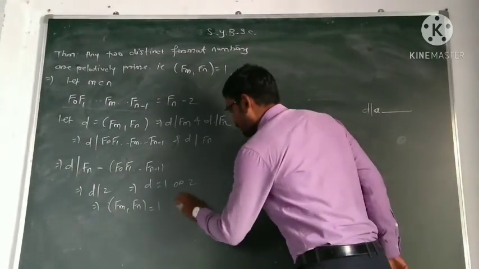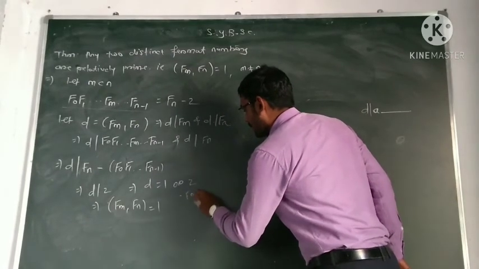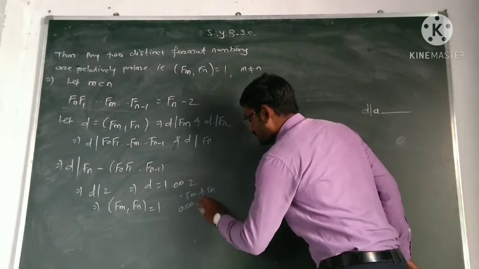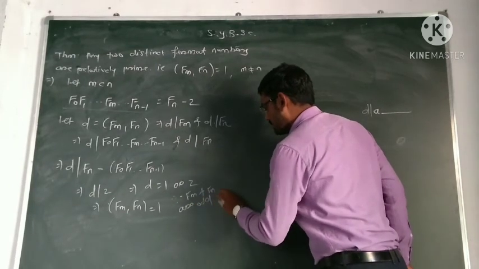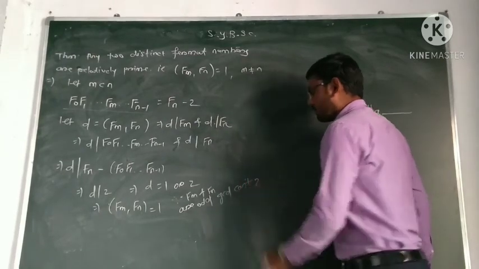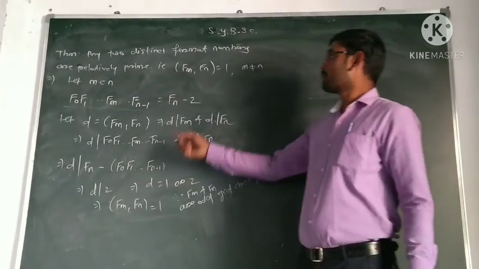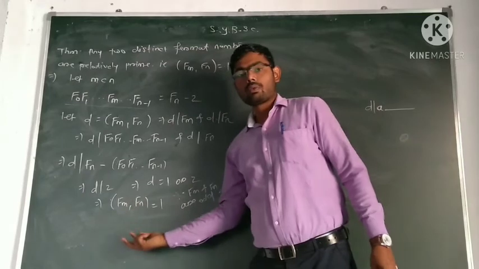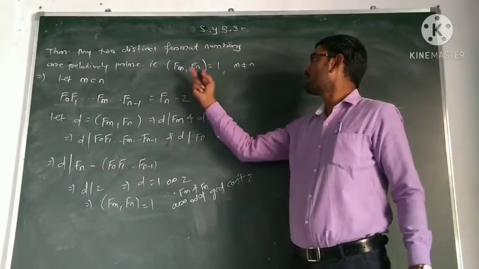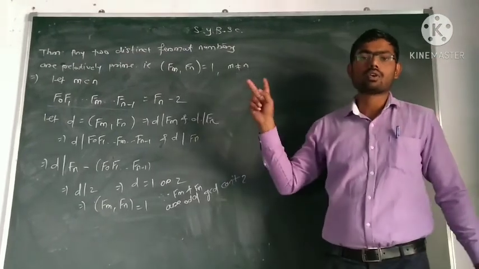Since F_m and F_n are odd, the GCD cannot be 2, so it must be equal to 1. So they are relatively prime. Any two distinct Fermat numbers are always relatively prime.